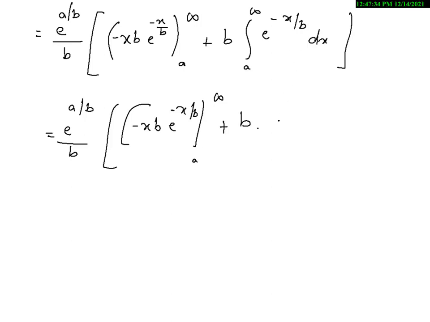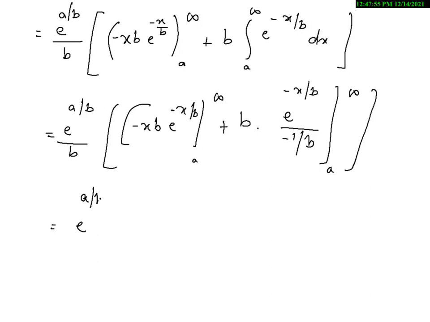Now integration of this term e power minus x by b will fetch me e power minus x by b by minus 1 by b, over the limits a to infinity. This is done. Next step, I'll substitute the upper limit and lower limit. E power a by b is as it is by b.